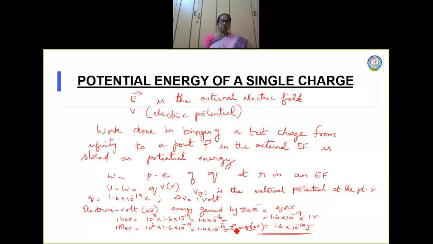Similarly, you can measure energy in electron volts, kilo electron volts, million electron volts, and giga electron volts, where giga is 10 power 9. Similarly, tera is 10 power 12. So you can measure the work done in terms of electron volts. Now this is with respect to a single charge, right?